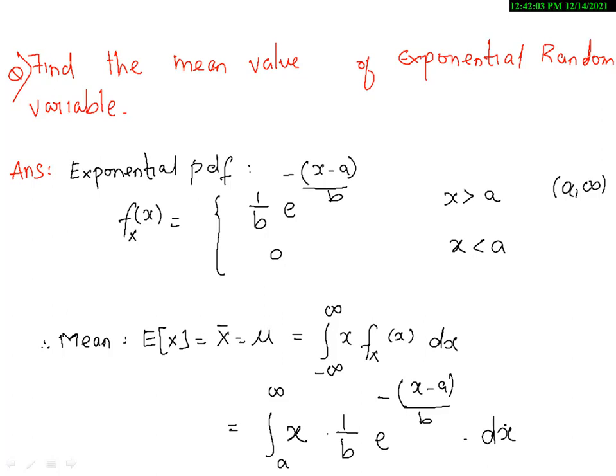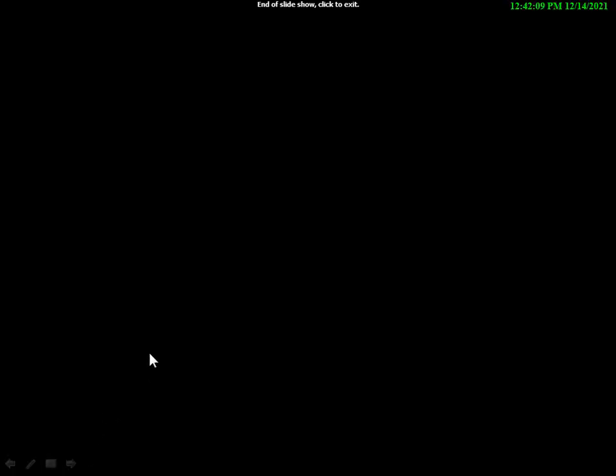Now let us take the constant term outside and split the exponential function. So it will be integration, 1 by b is a constant term that is outside, a to infinity. I am keeping this x as it is and just opening this value, that is e power minus x by b.